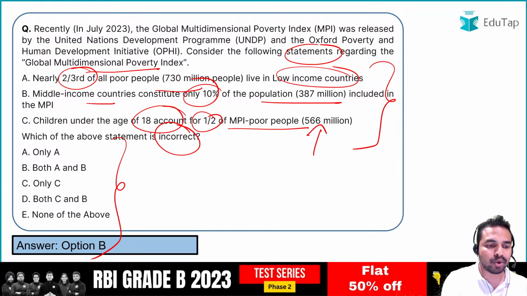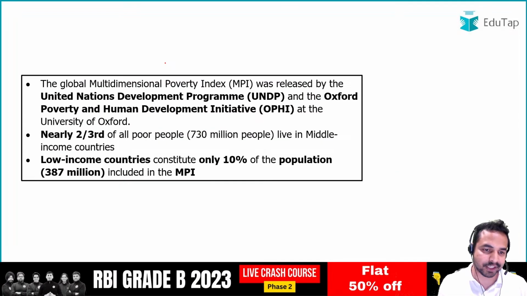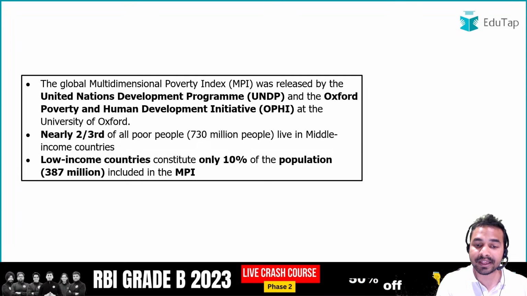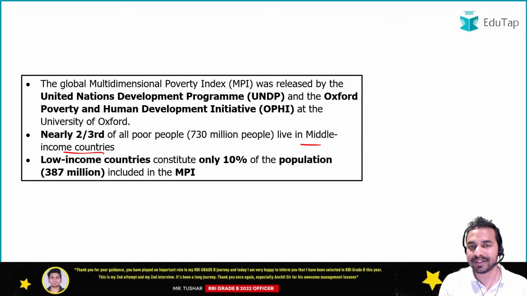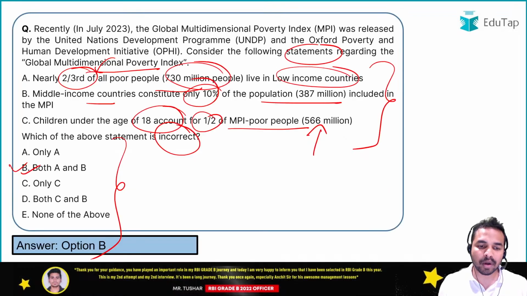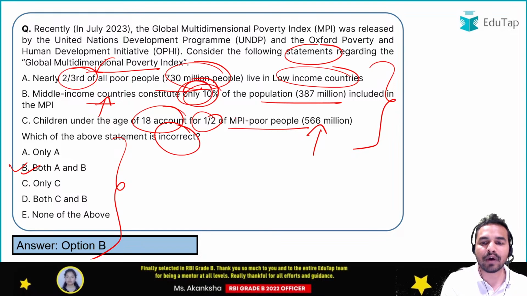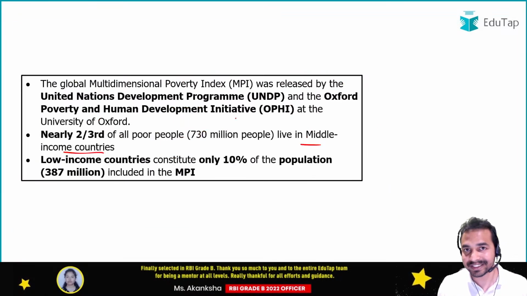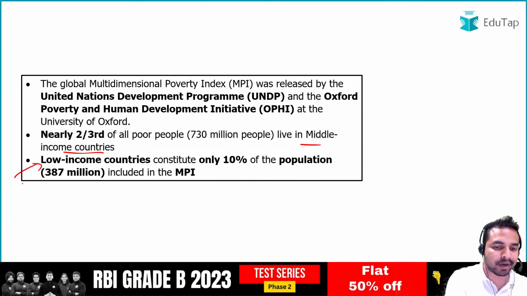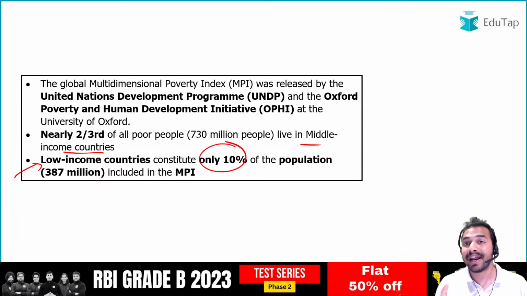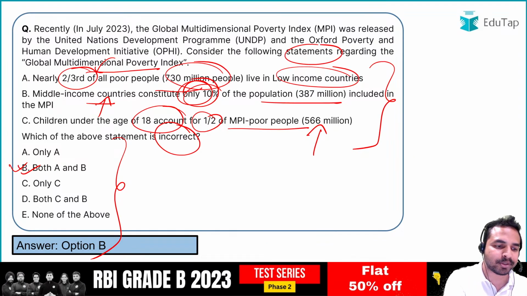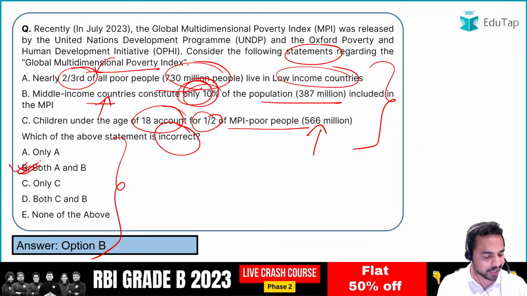So here guys, it is both A and B which are incorrect. In statement 1 it says nearly 2/3 of all the poor people, that is 730 million people, are living in the low income countries, but that is not the case because they are living in the middle income countries. That is why statement A is incorrect. Now the second statement says that middle income countries constitute only 10% of the population. Once again, this statement is incorrect because it is the low income countries which constitute only 10% of the population, and that is why the right answer to the question is option B, that is both A and B are incorrect as per this.